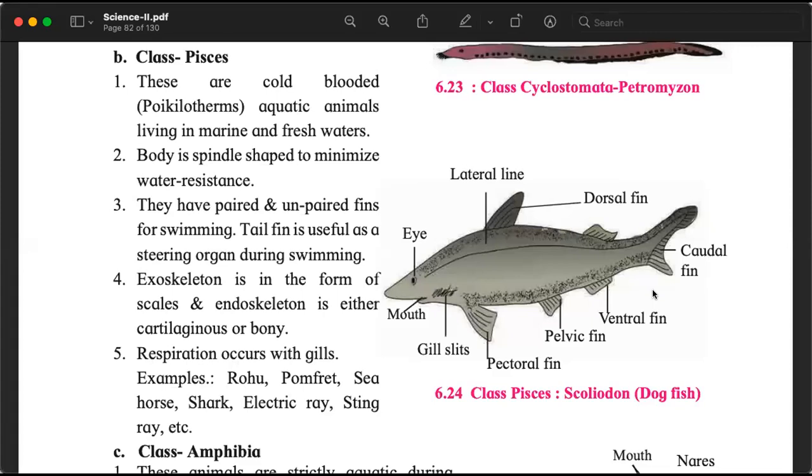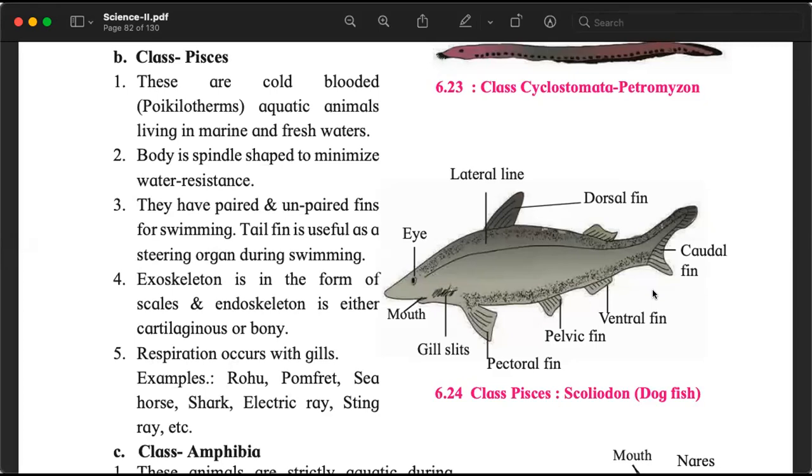The second class, second of the 6 classes of the subphylum Vertebrata or Craniata is called Pisces. Pisces. And we can remember this simply as fishes. F-I-S-H, machli. And now we are coming across another new phrase and term. It says they are cold-blooded aquatic animals.